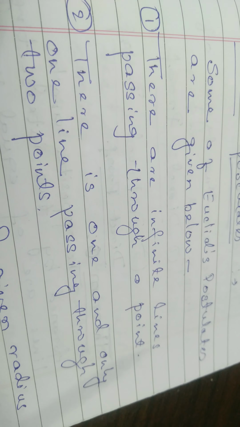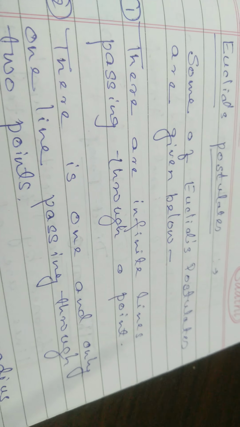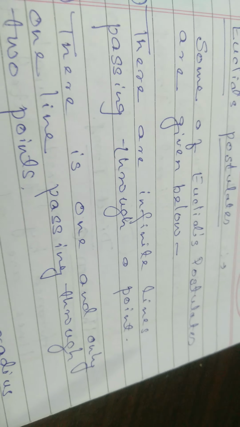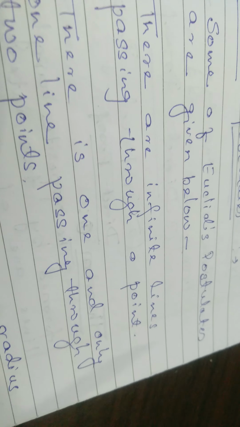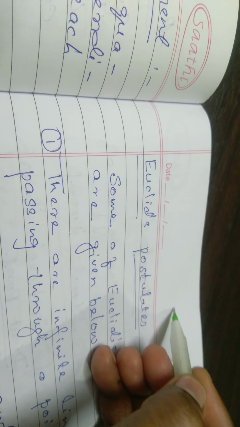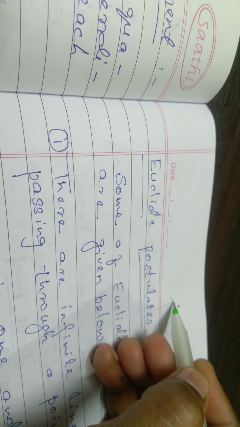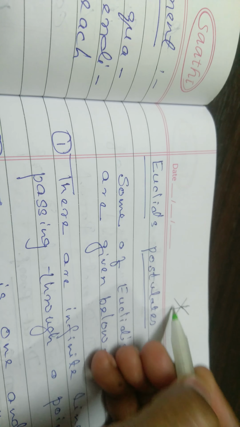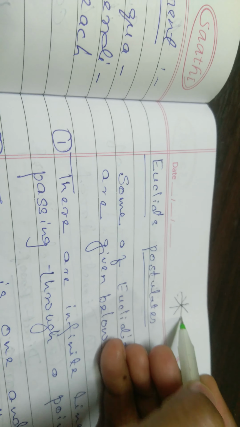The first statement accepted by Euclid as his postulate is that there are an infinite number of lines passing through a point. For example, if there is a point, then we can pass innumerable lines through this point. For this, we don't have to give any proof. It is mutually accepted by all.